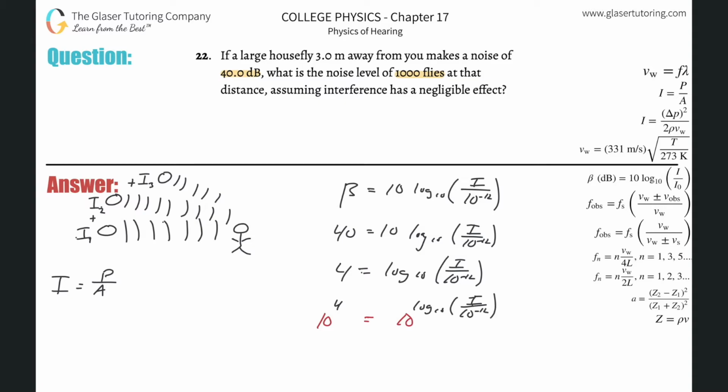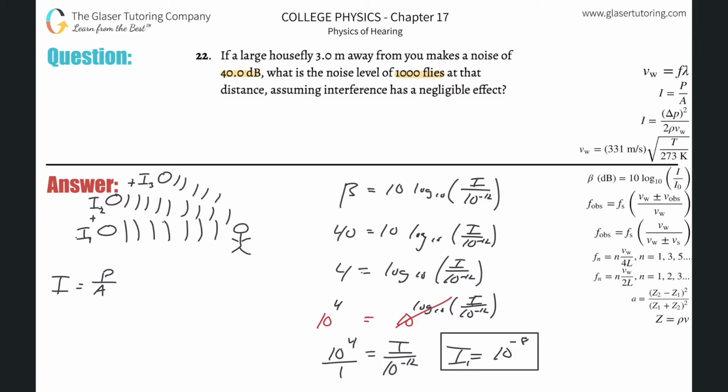The base 10 cancels the log, so the argument comes out of the exponent and becomes a regular value: 10 to the 4 equals I divided by 10 to the minus 12th. I'm going to leave it in that form because when I cross multiply, I can simply add the exponents, since they have like bases. So that's 10 raised to the negative 8. This is the intensity of one fly.